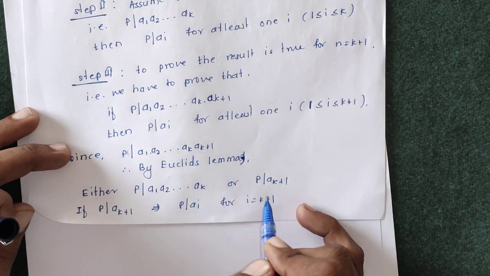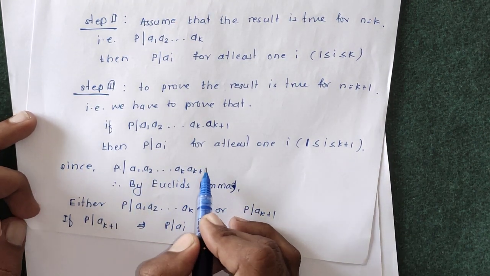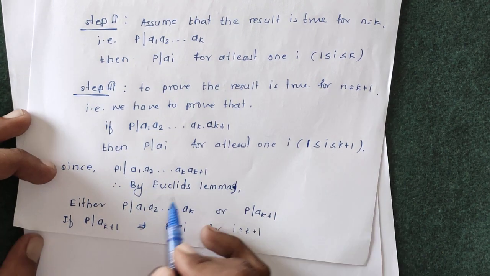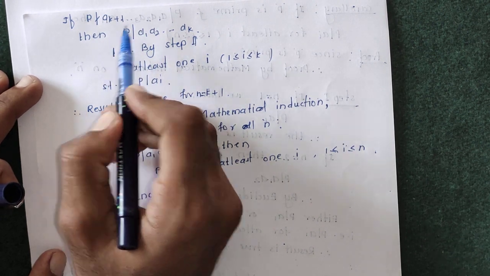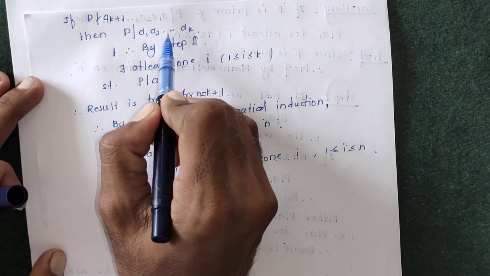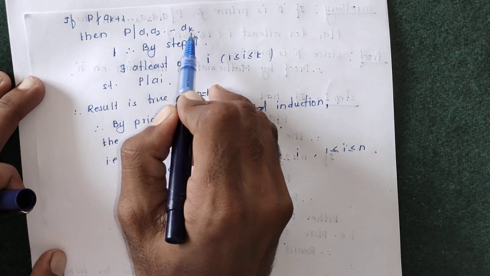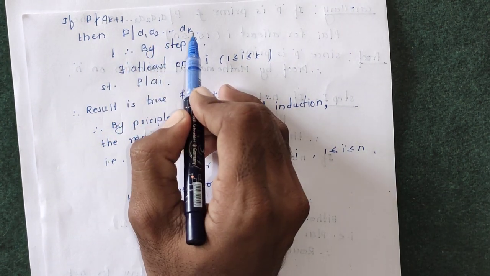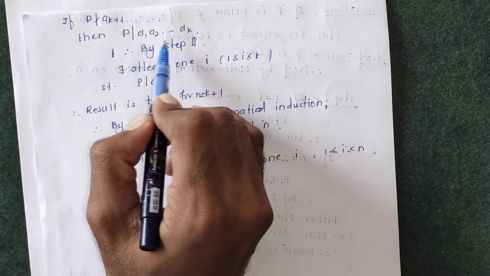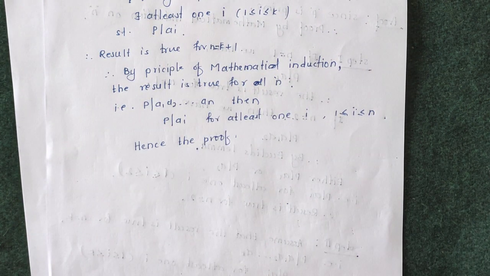If p divides a(k+1), then the result is true, that is we found the number a(k+1) such that p divides that number. If p doesn't divide a(k+1), then p must divide the multiplication of a1 a2 up to ak. And if p divides a1 a2 up to ak, then by the second step we have supposed that p divides ai for at least one i between 1 and k. So by using that step we get our result. Hence the proof of the corollary.